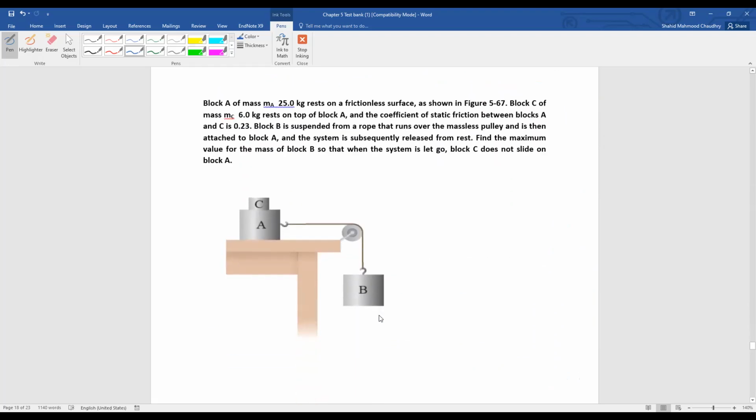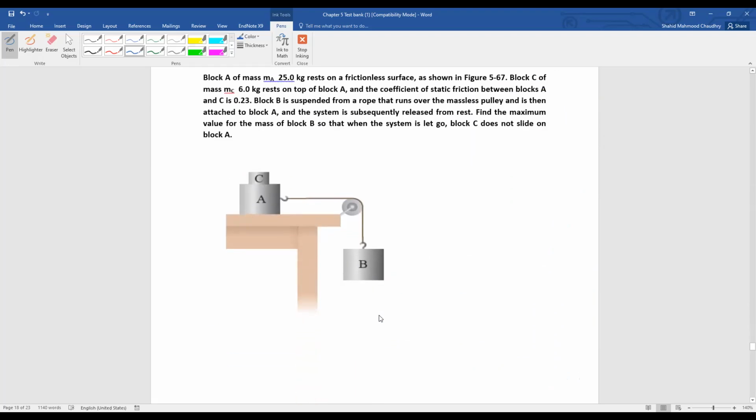Okay. After this, then we have this problem. In this problem, you can see that there is one block and another is over another block. So how to solve this one? Here you can see that mass of A is 25 kg, and C is 6 kg.